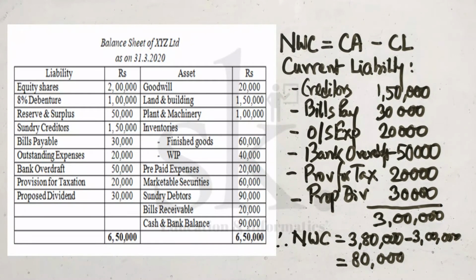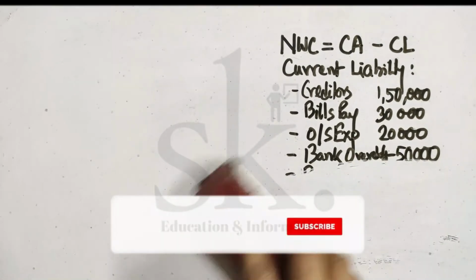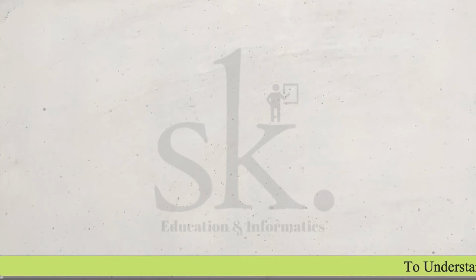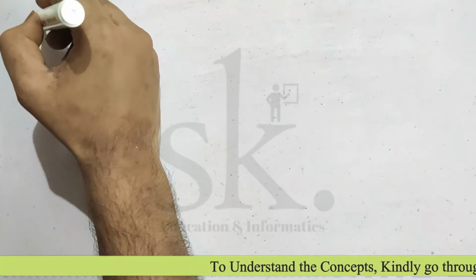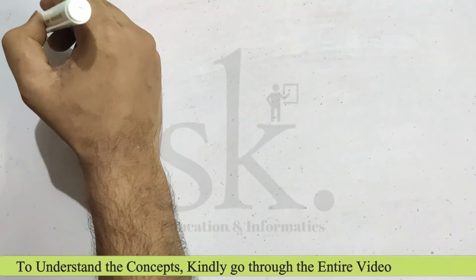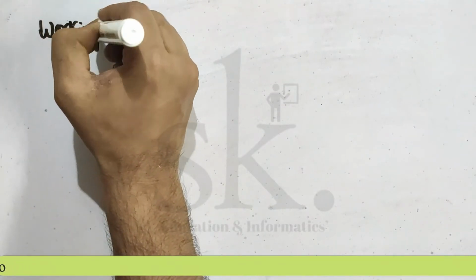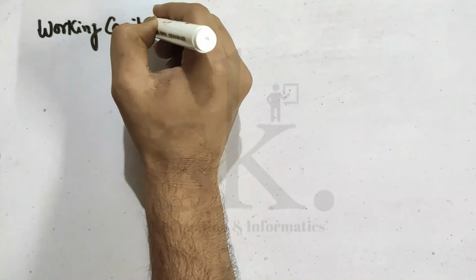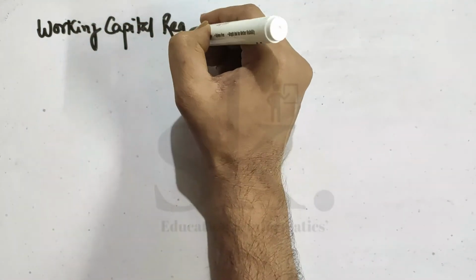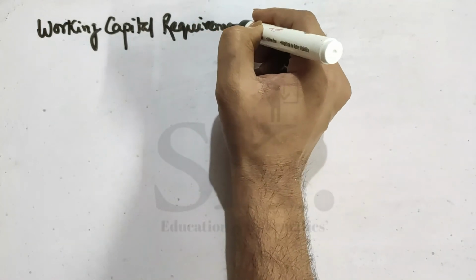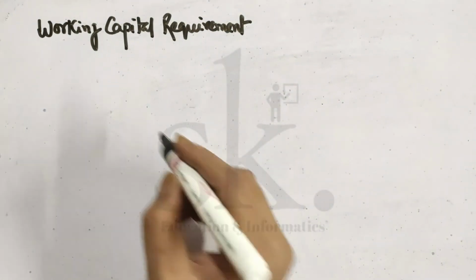Now let's move on to the format of working, because we will be solving certain problems and we require to understand the format. So let's discuss the formats which we require to use in working capital management. The structure is, we first write the working capital requirement.